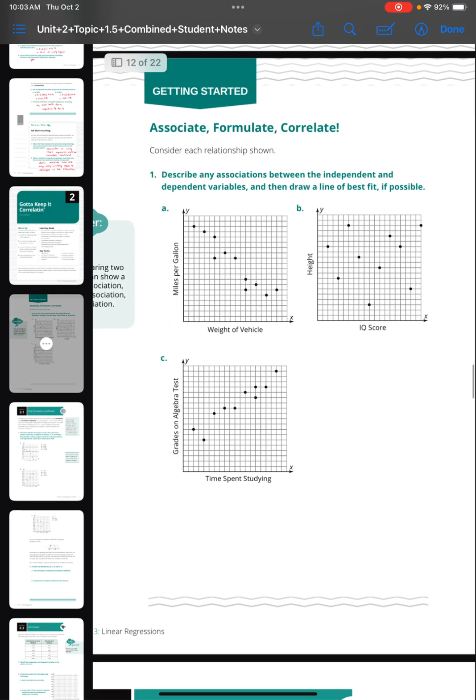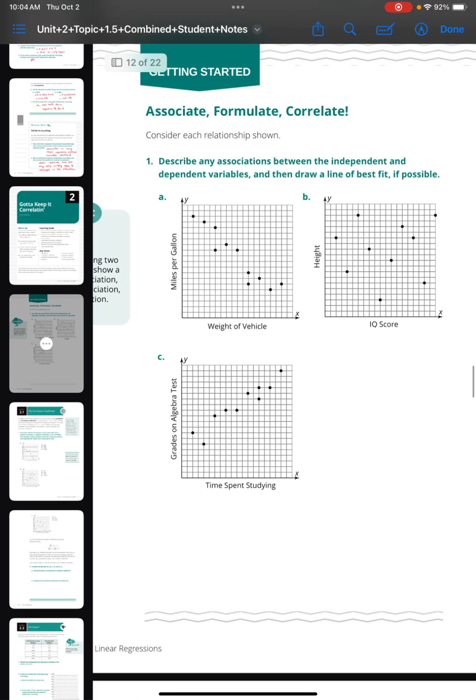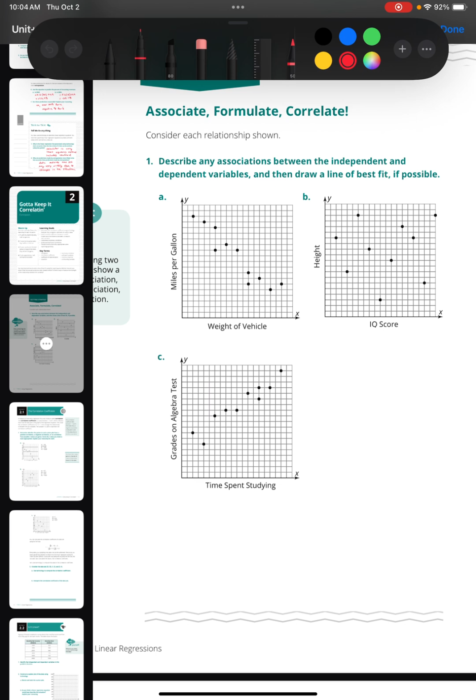All right, so on the getting started activity, it says describe any association between the independent and dependent variables and then draw a line of best fit. Well, for the first one there, we have a trend that is going down from left to right, decreasing. So this would be a negative association.